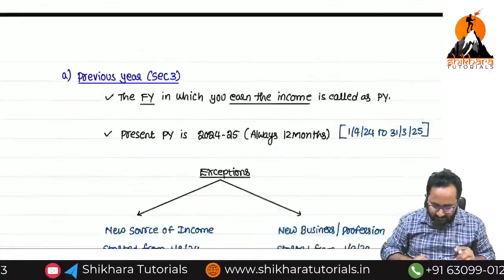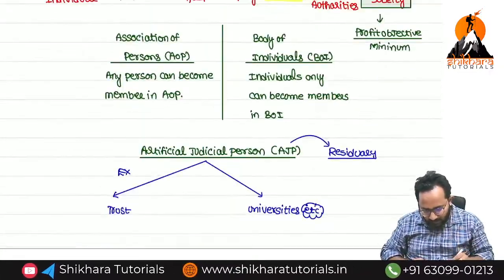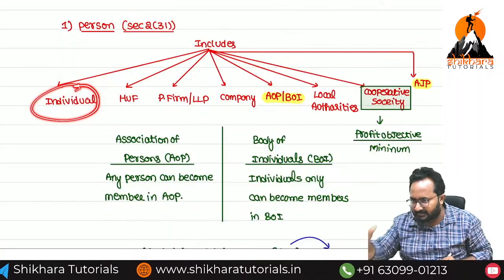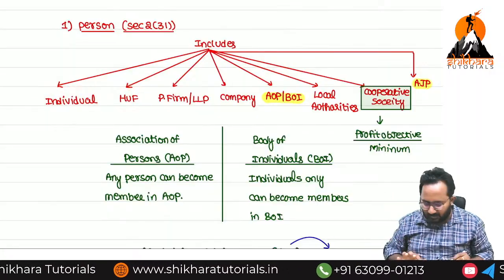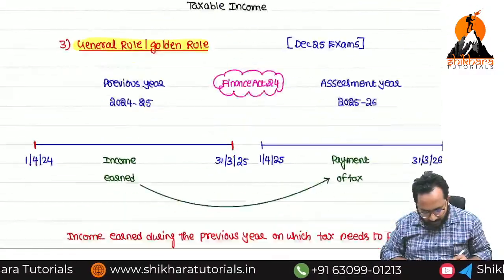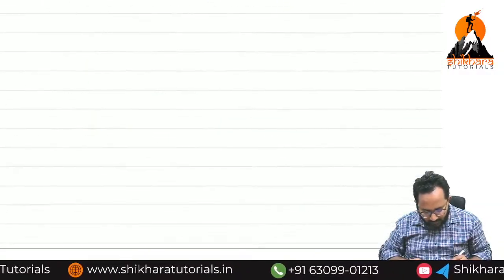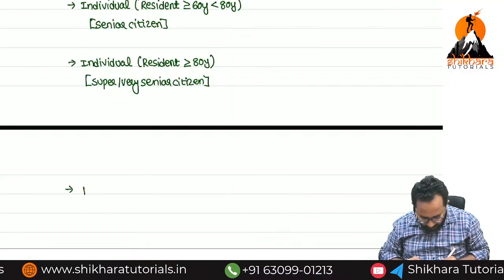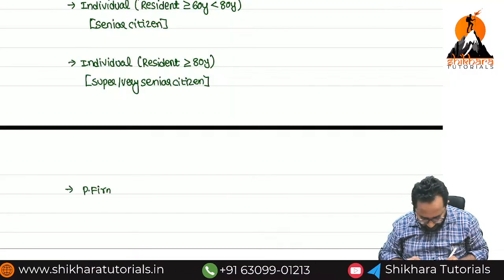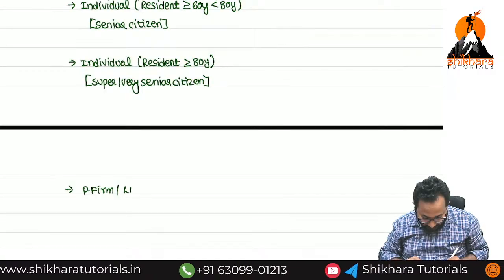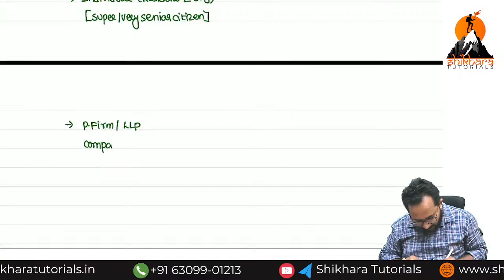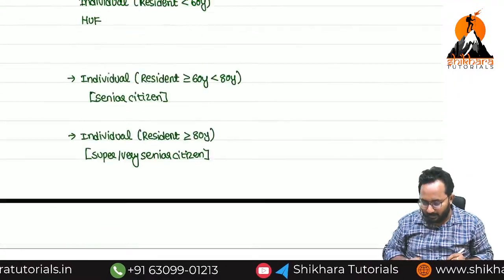In the person definition you can open and tell me. Up to now we covered all categories of individual based on age. HUF covered. Next one, partnership, LLP. Now I have written the partnership and LLP as a separate item. Next one, please check the definition and tell me. Next, company. Next one, AOP, BOI.